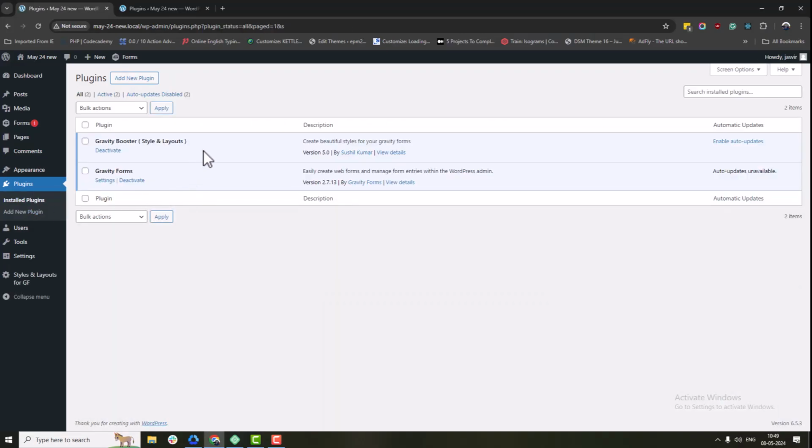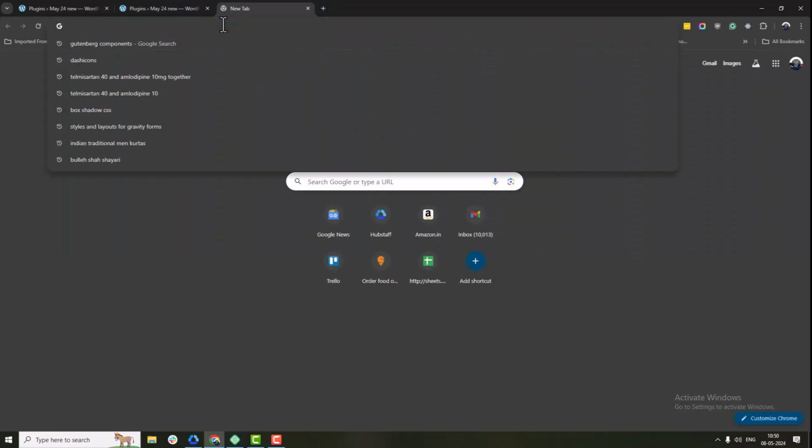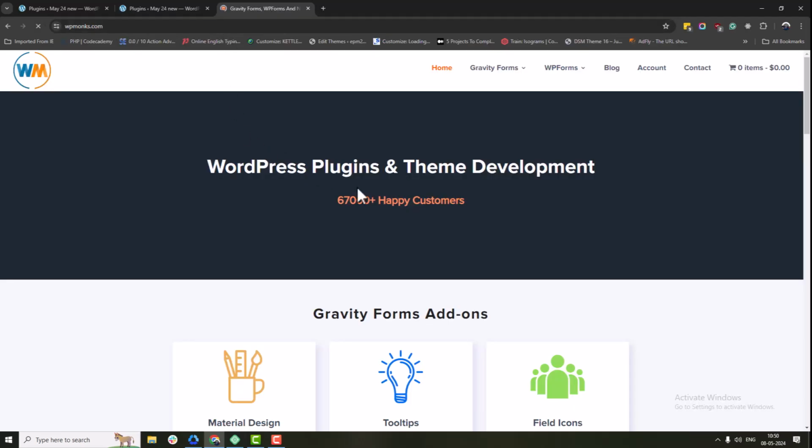Now to add icons to your forms, you will need the Field Icons add-on. Purchase and download it from your WP Monks account.